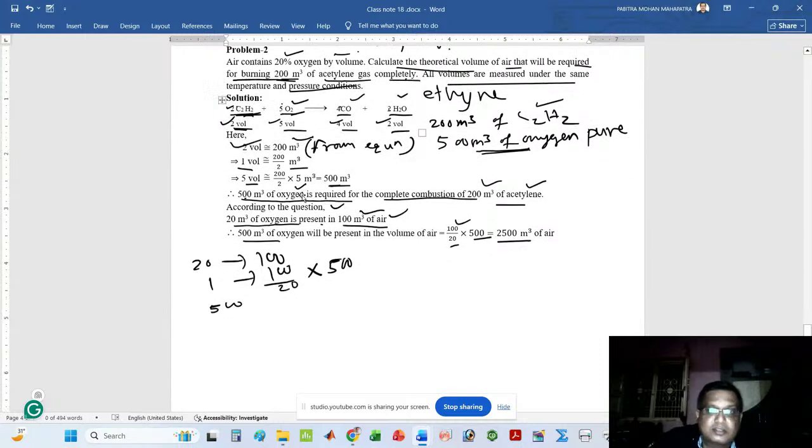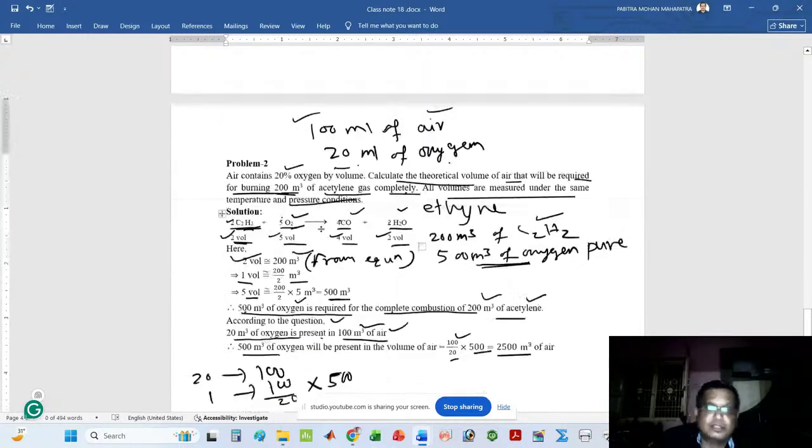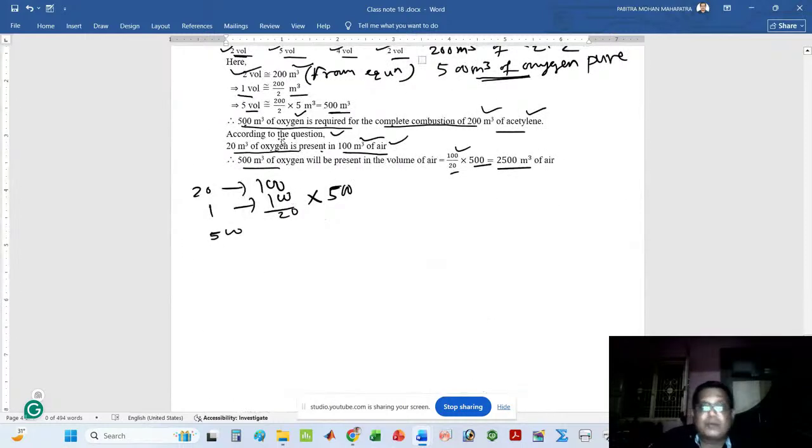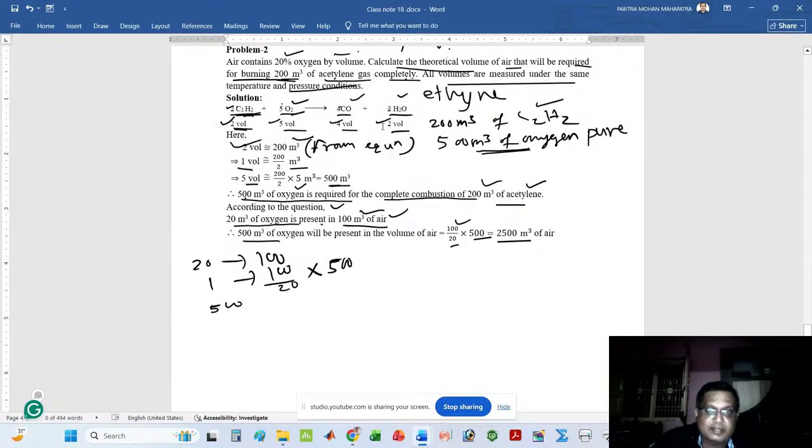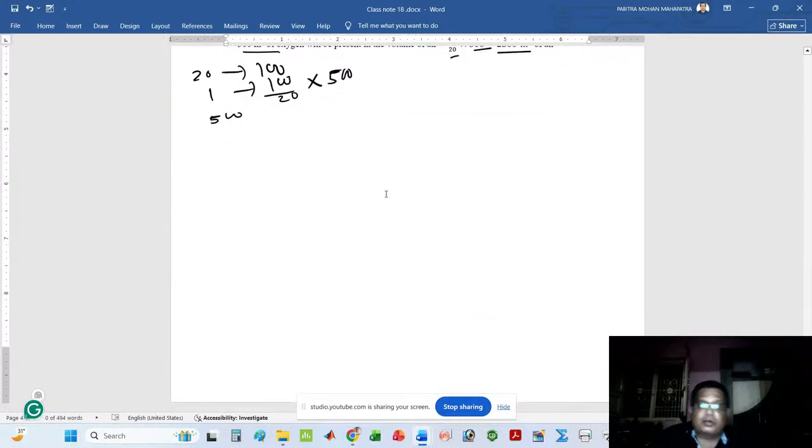This is the second problem. This is all about Avogadro's hypothesis, its application, and some related problems. I have completed all the parts of Avogadro's hypothesis. For this class, now this is sufficient. So I will stop here.